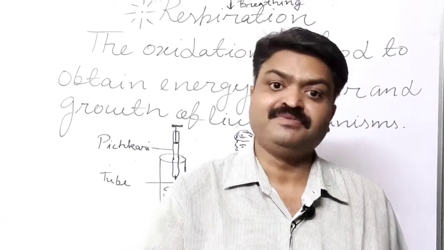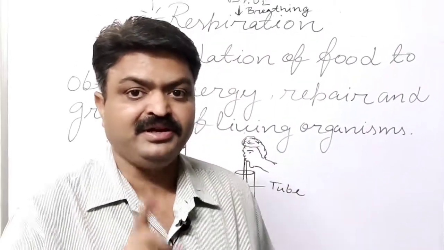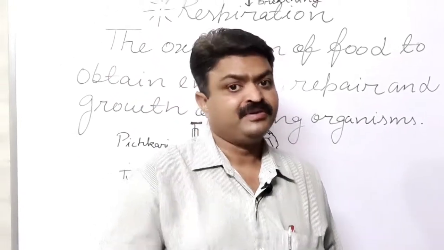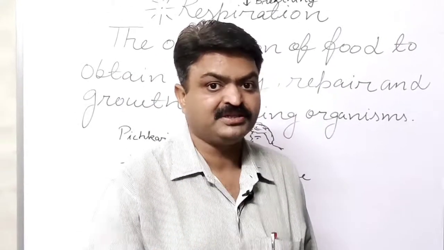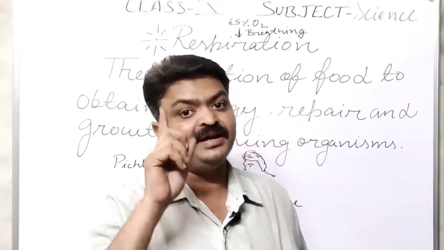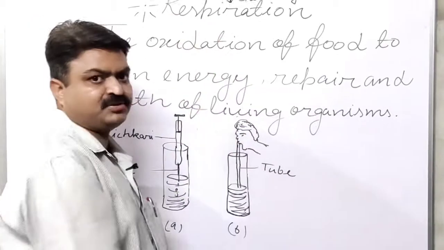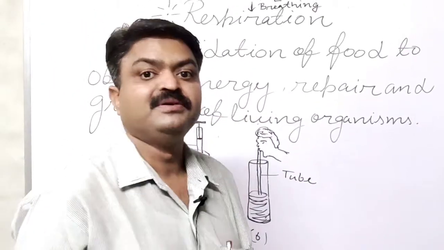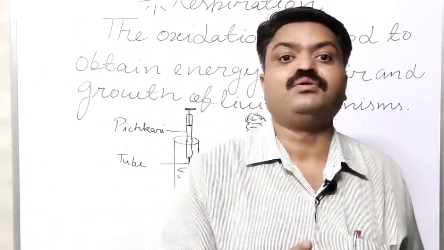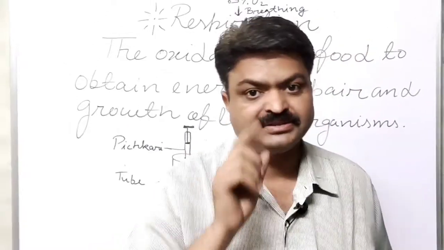Today we will discuss one important life process, student, that is respiration. Respiration is the important process from which we get the energy, because in this process oxidation of the food takes place.